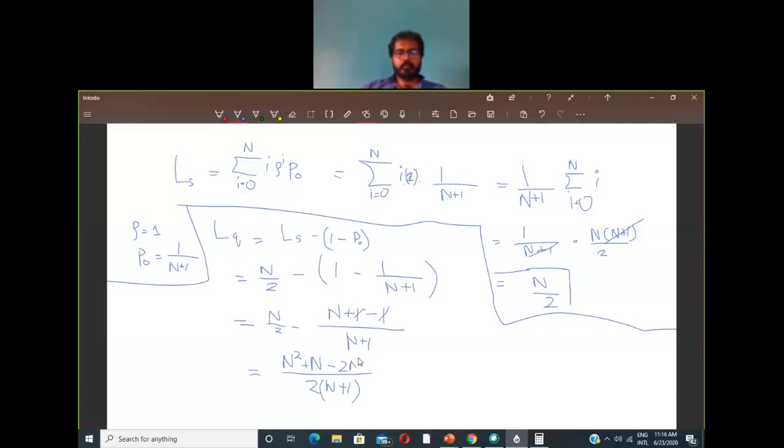These reduce to minus n. So we'll have n squared minus n divided by 2 of n plus 1, and you can also write it as n into n minus 1 divided by 2 of n plus 1.